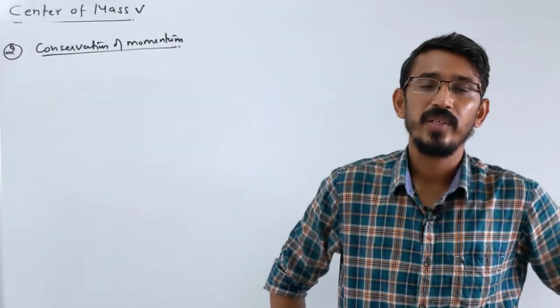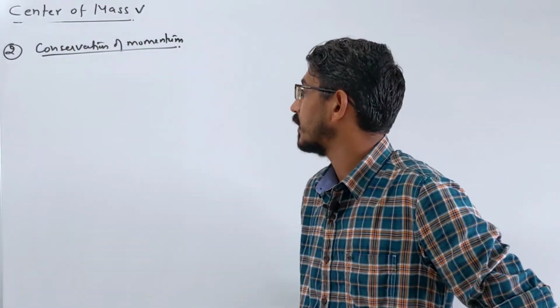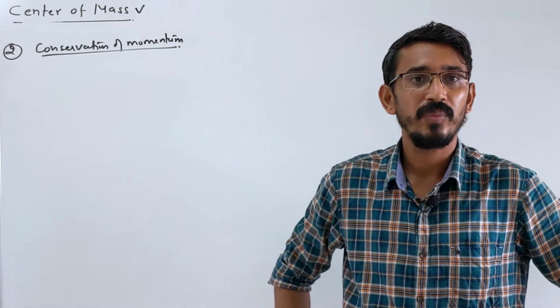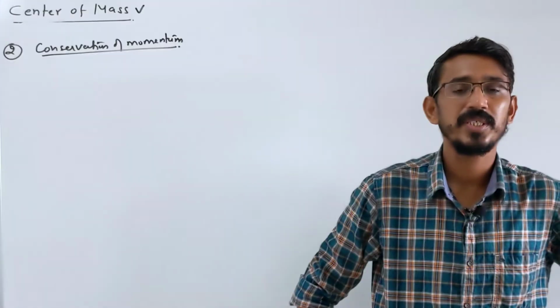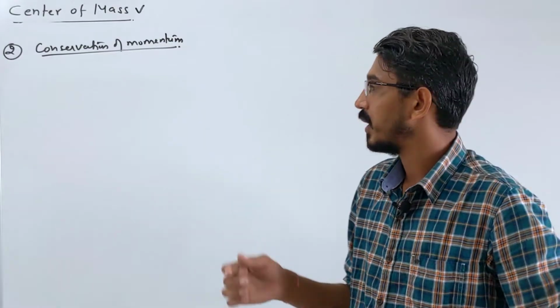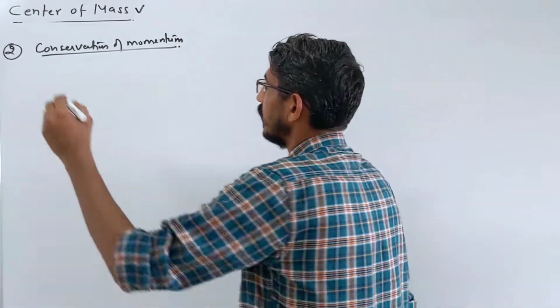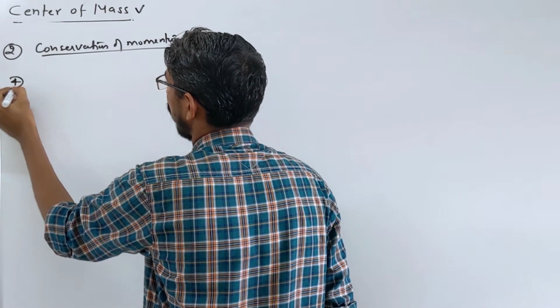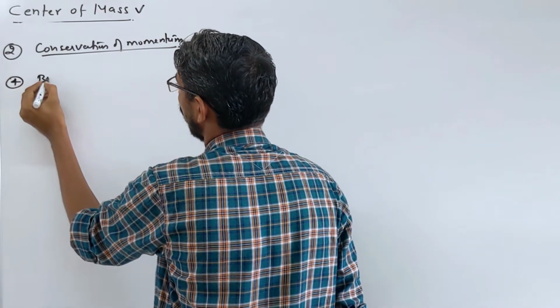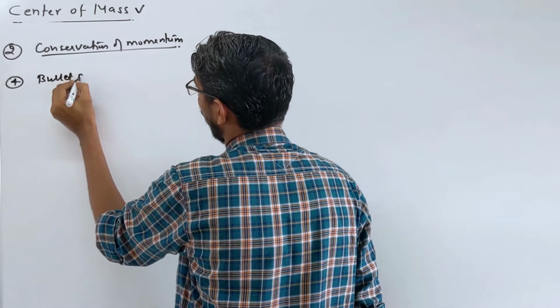So in this lecture we are continuing our last part. We are doing some problems based on conservation of momentum. We have already done the gun and bullet problem, then the spring problem, and bomb explosion problems, and now we are doing another important problem, the third or fourth problem. This is called the bullet and block problem.